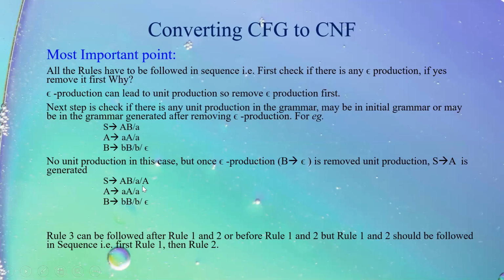Now I have a unit production which was not seen in the previous grammar. So it is necessary that we follow the sequence. First, remove epsilon. Second, remove unit. Third, remove useless. Please follow this particular rule sequence before converting the grammar into Chomsky normal form.